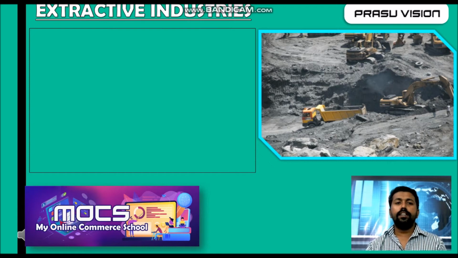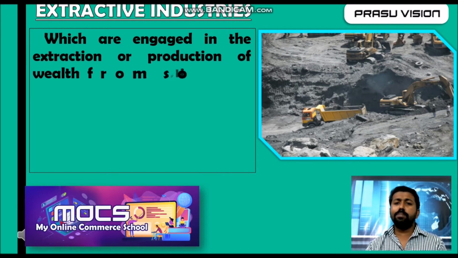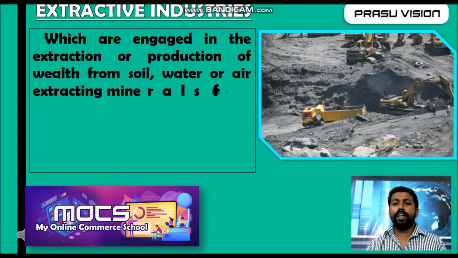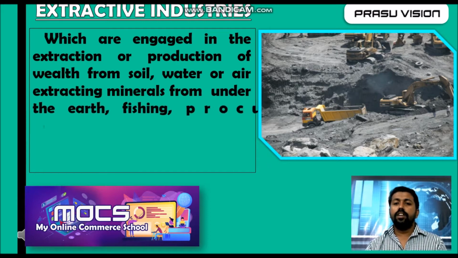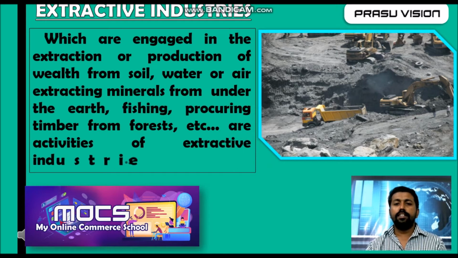So here we are learning what is extractive industry. You can look at this picture where we are extracting soil and rocks from the earth and using them directly. Whether it may be soil, water, air or minerals, if we are using them directly from the earth, those types of industries are known as extractive industries.